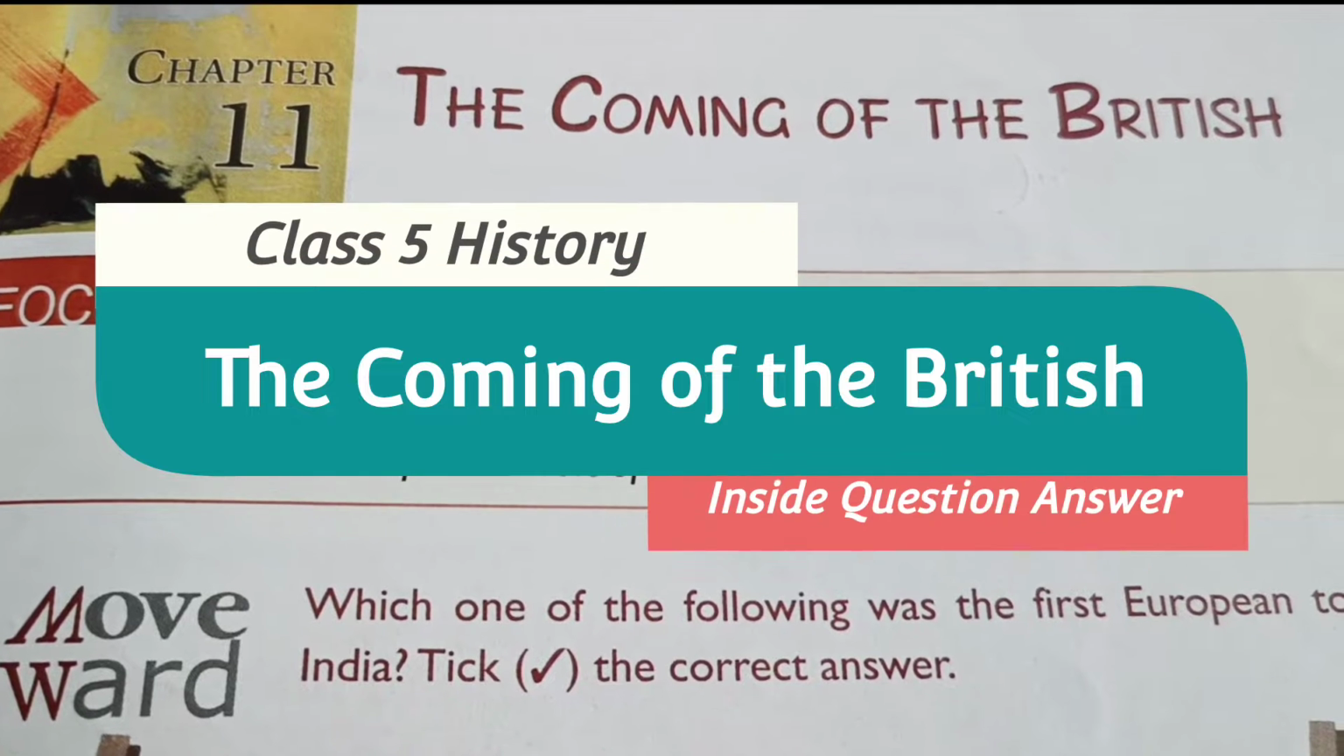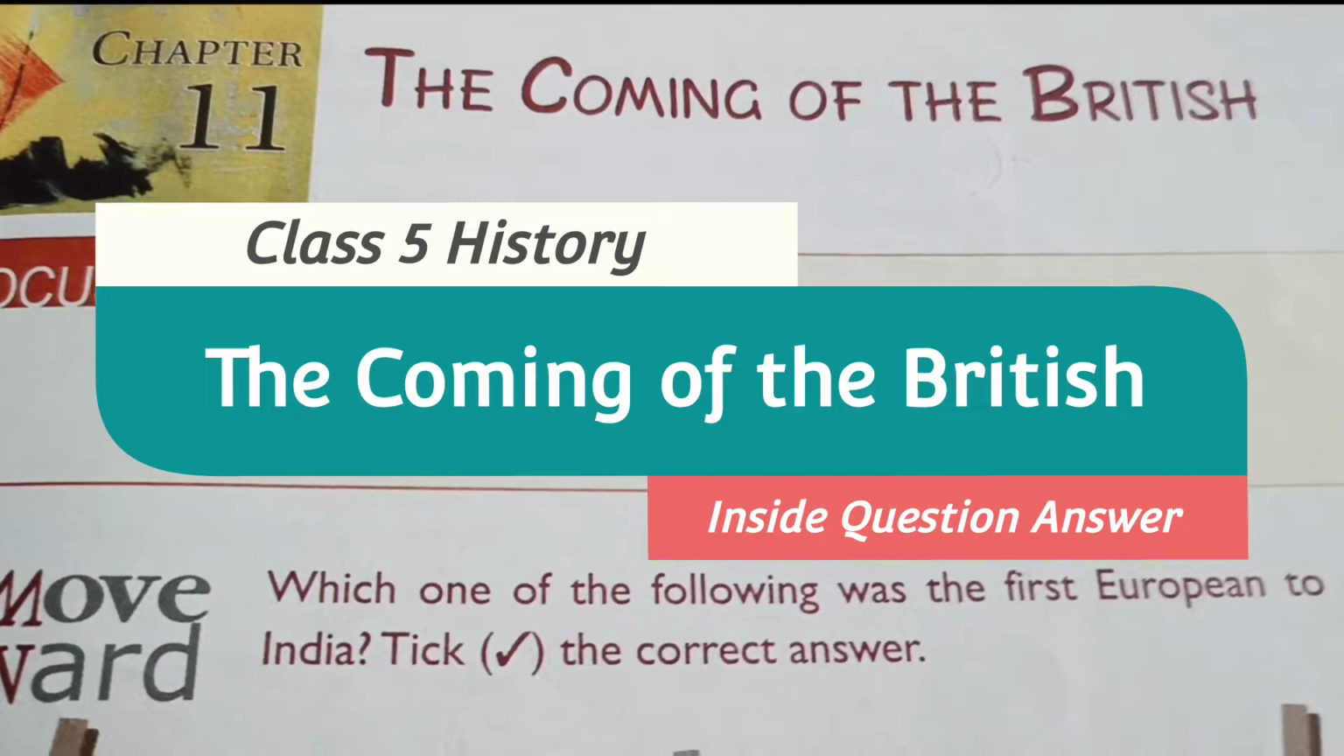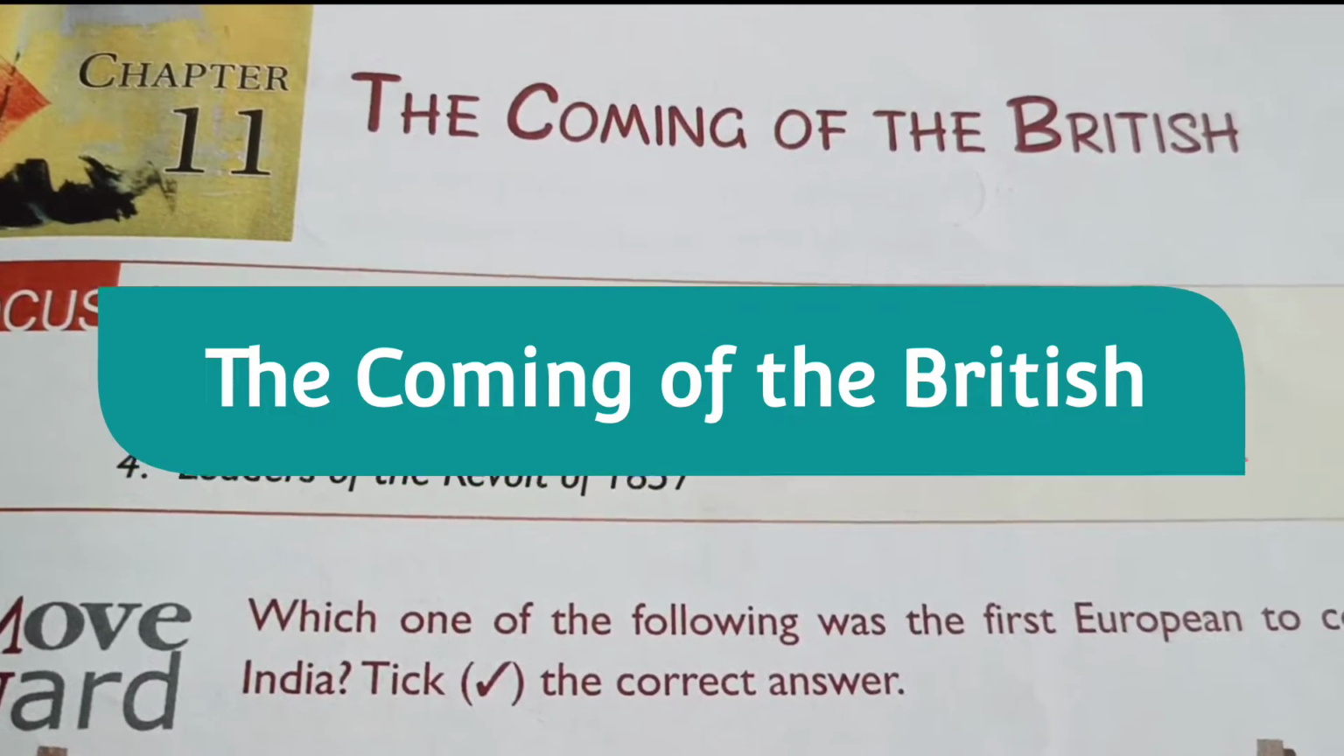Today we are going to solve the exercise and insight question answers from chapter 11 from class 5 history book, The Coming of the British.